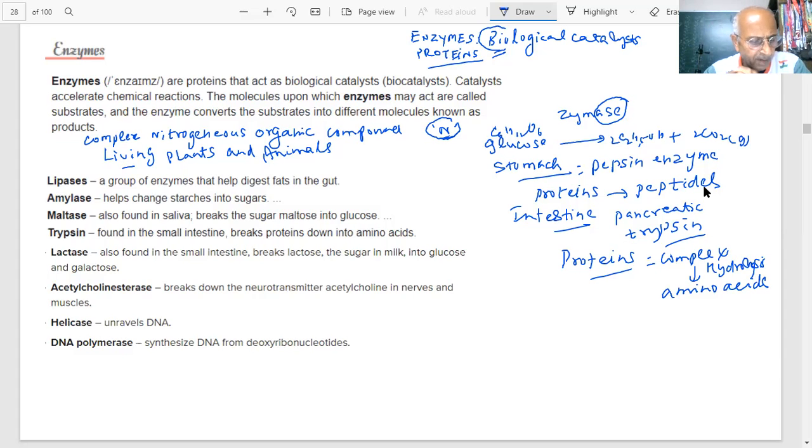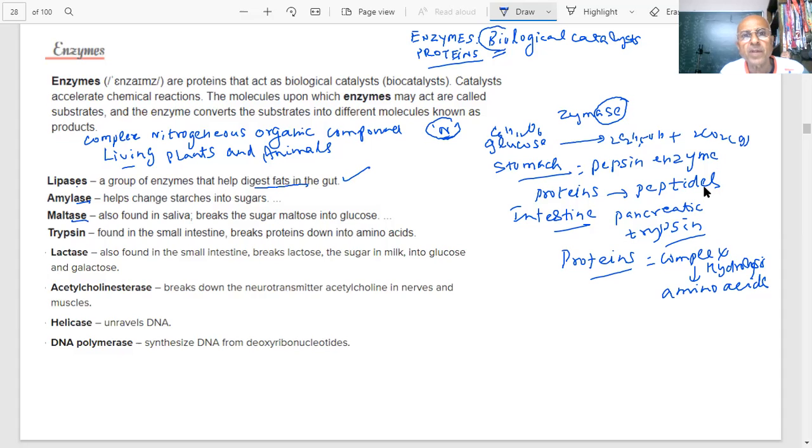Milk turning into curd is brought about by lactobacilli, Lactobacillus lacti. Such questions could be put in the paper because they are very commonly used by our students. So students, you see how they are named. Lipases are a group of enzymes that help digest the fat in the gut.